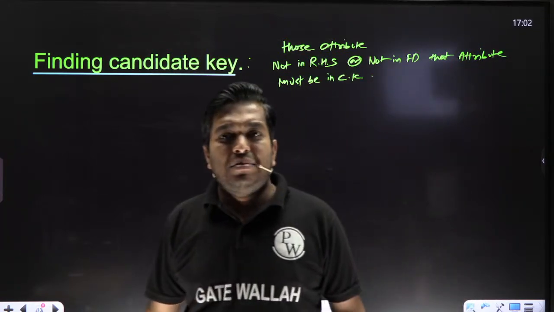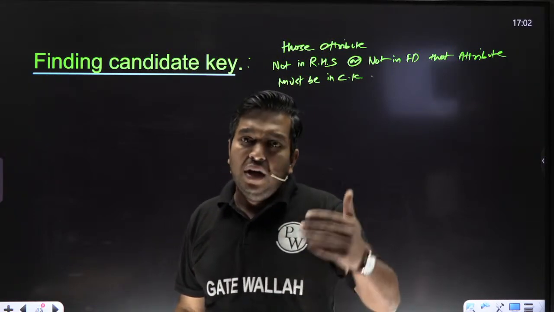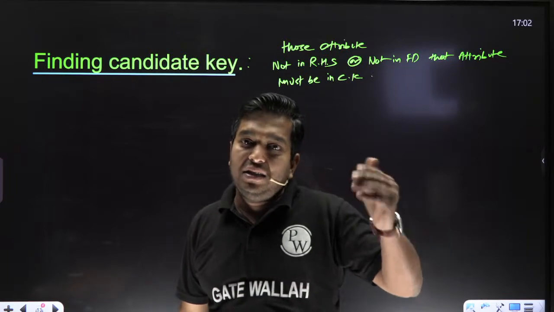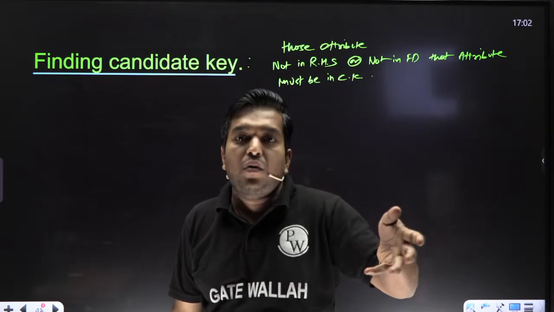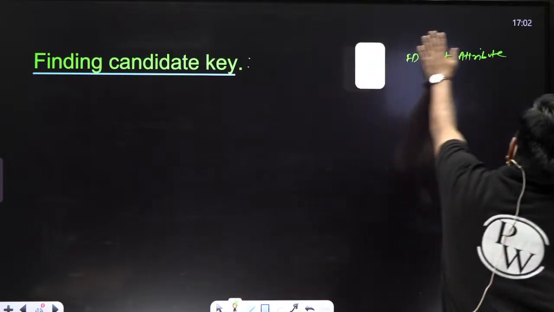But once again, I am saying do not remember this type of rule, because if you follow this rule and there are multiple candidate keys, then sometimes you may get a contradiction. So make it simple, because complex is not needed.